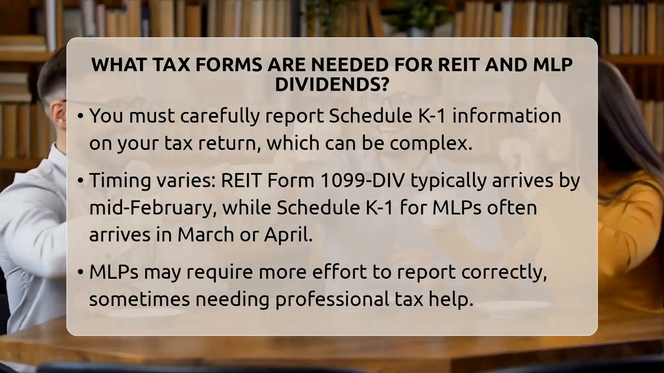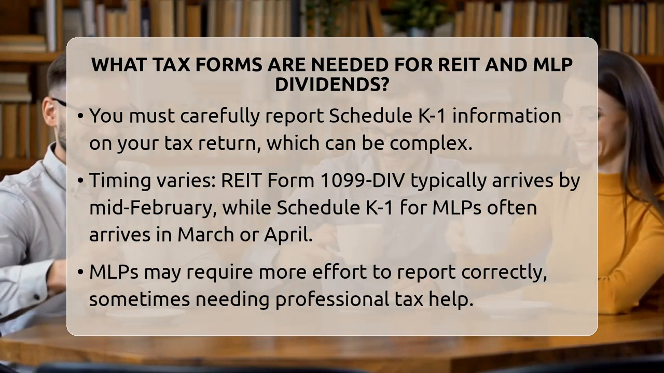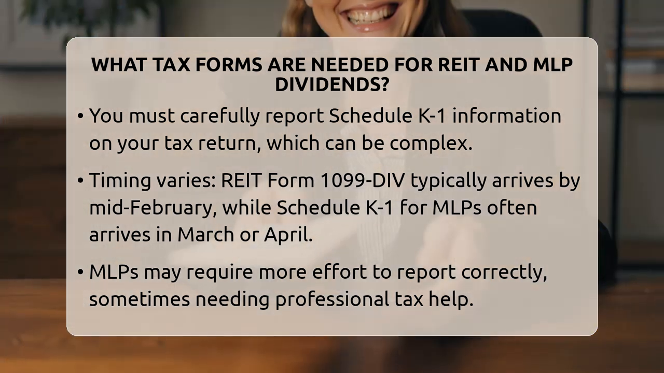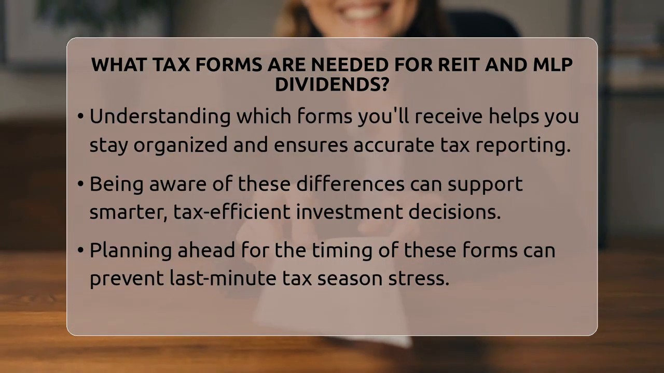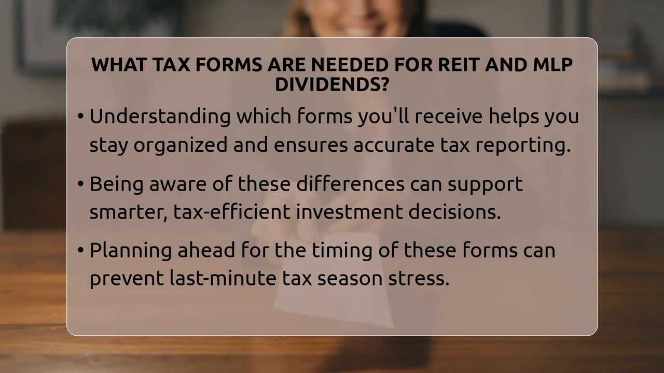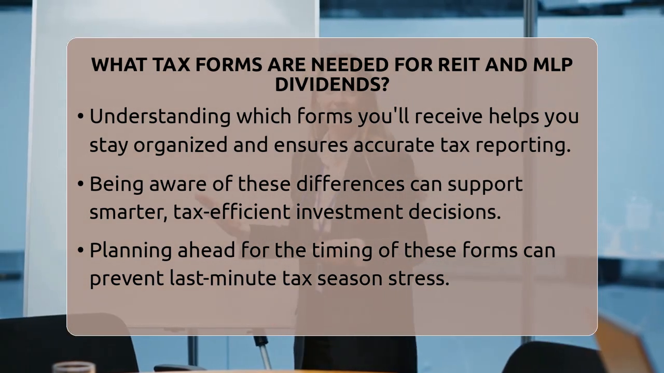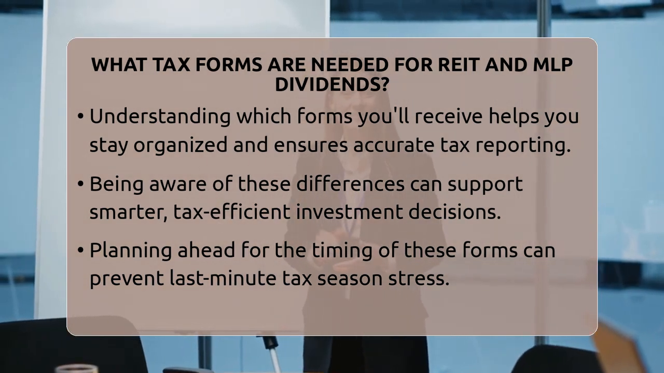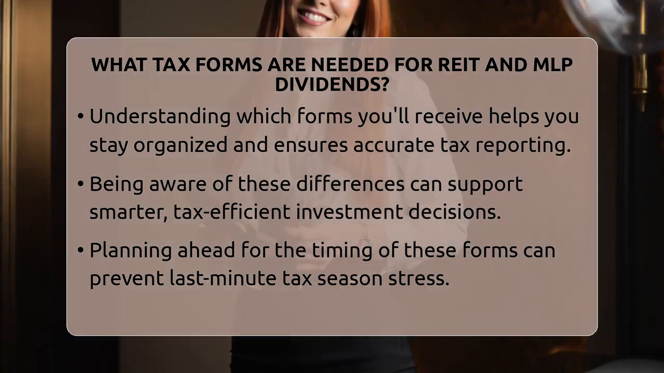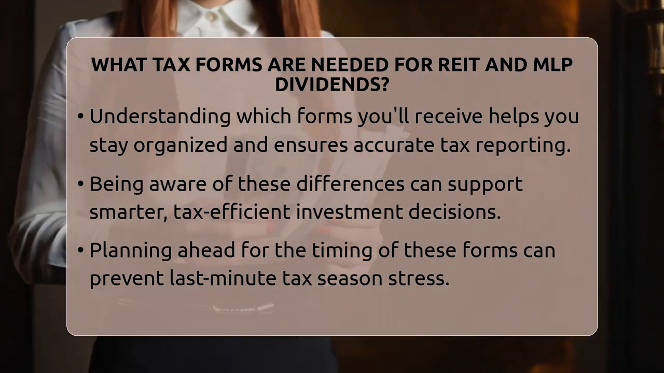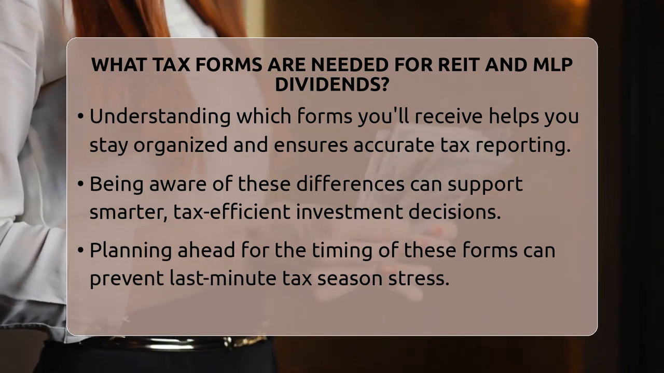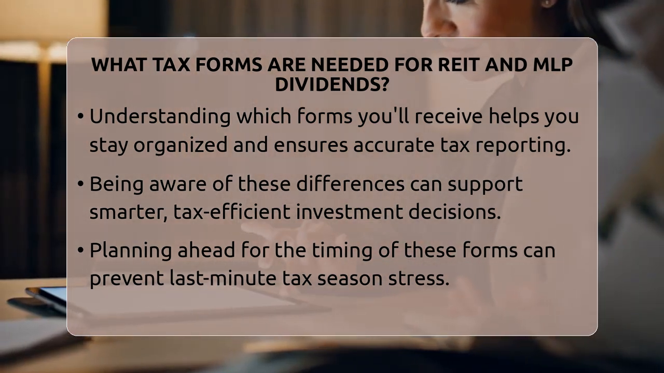a tax professional. Timing is also important. For REIT dividends, you usually receive the Form 1099-DIV by mid-February. But the Schedule K-1 for MLPs often arrives later, sometimes in March or April. This delay can affect your tax filing schedule, so plan ahead.